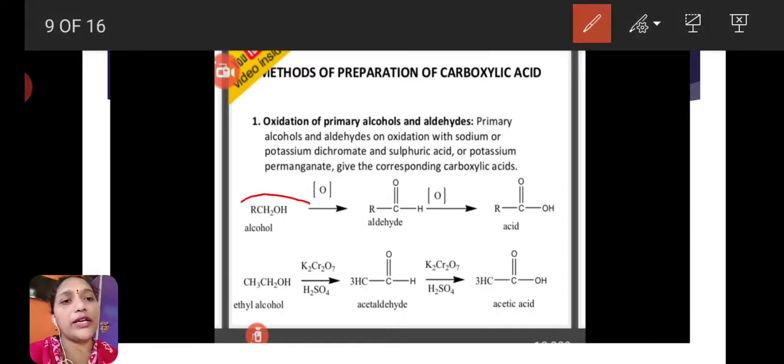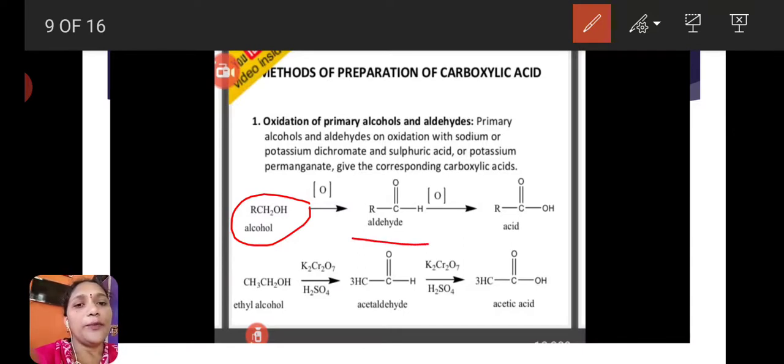Okay, here we are taking the primary alcohol. On oxidation reaction, this primary alcohol is converted to aldehyde. This aldehyde participates in oxidation again, and it will give carboxylic acid. This is the continuation method. First primary alcohols undergo oxidation and give aldehydes. Aldehydes undergo oxidation and give carboxylic acids.